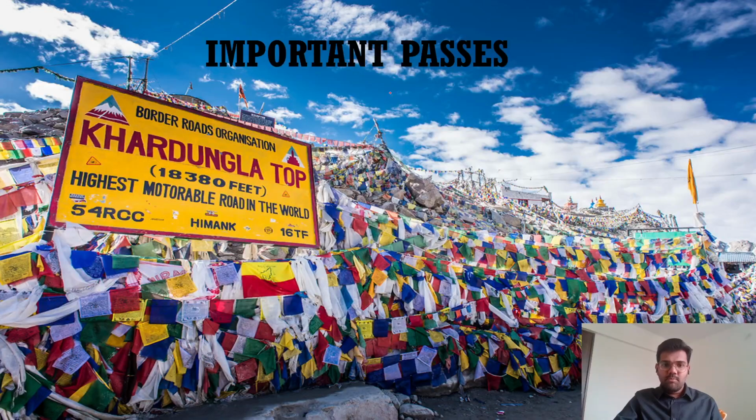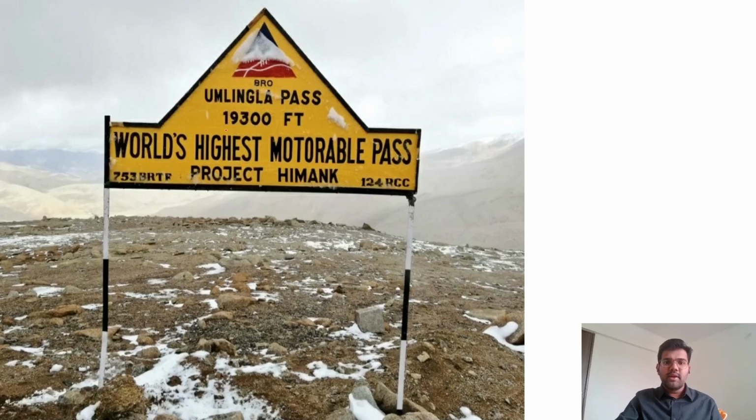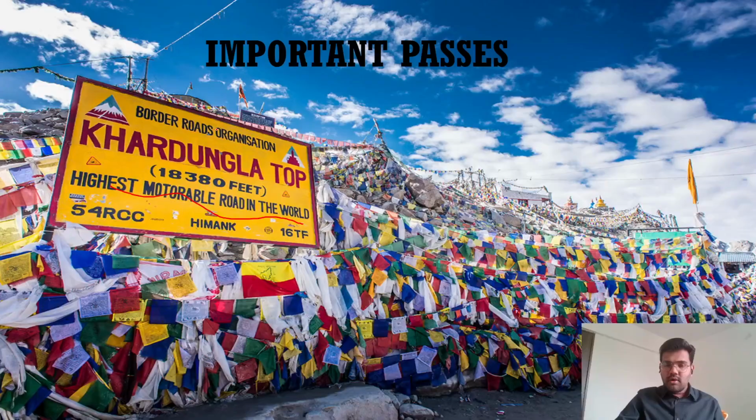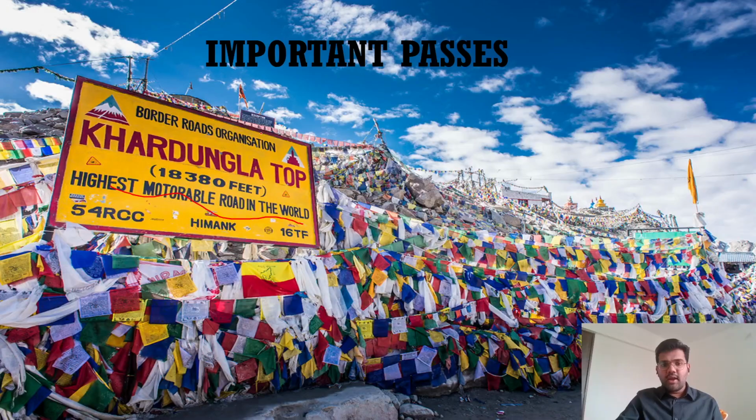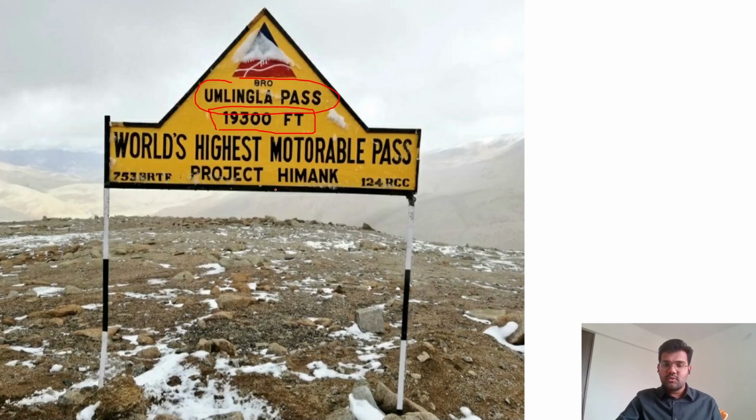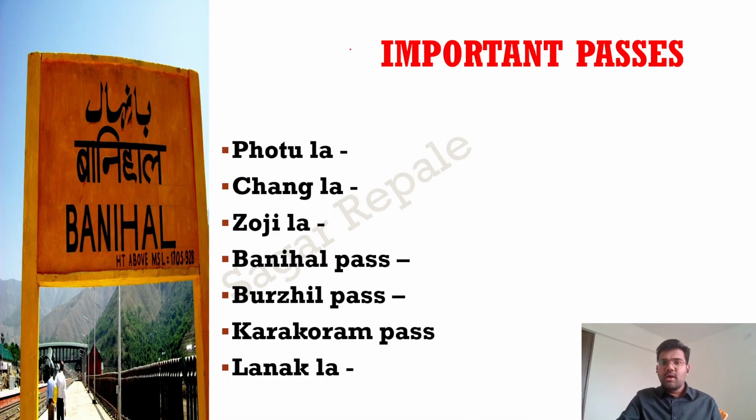Next, important passes. Khardungla Pass was the highest motorable road in the world, and recently in 2021, that has changed. Now the world's highest is what? Umlingla Pass. Umlingla Pass has a height of 19,300 feet, and earlier that record was held by Khardungla Top, but now it is Umlingla Pass. You should be aware of this fact.